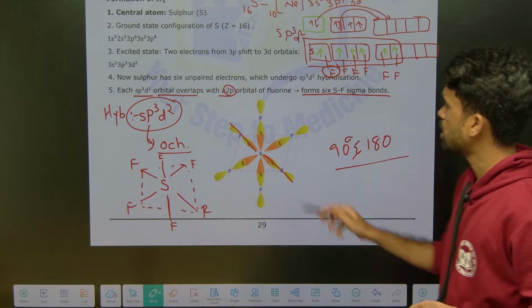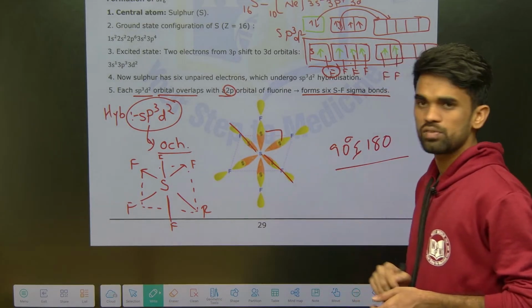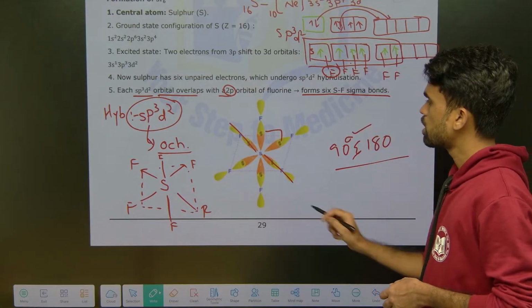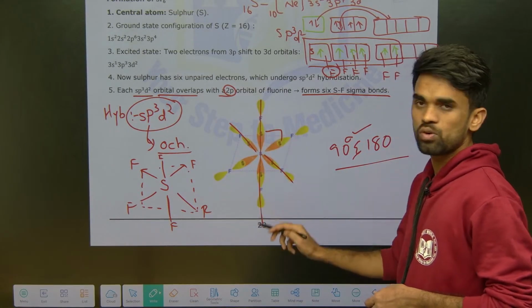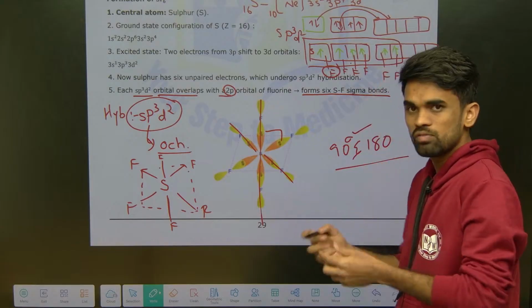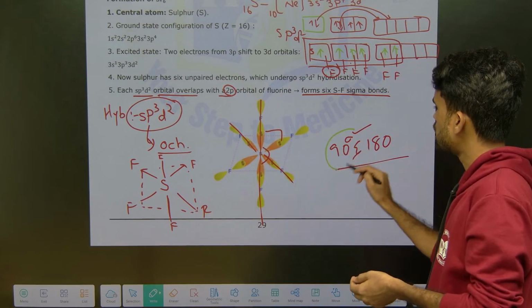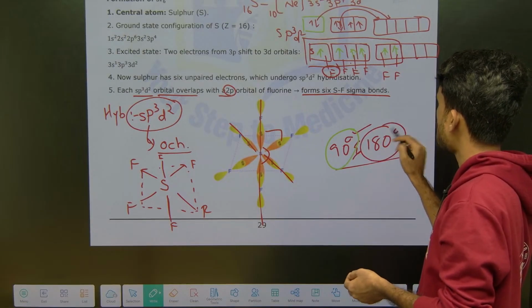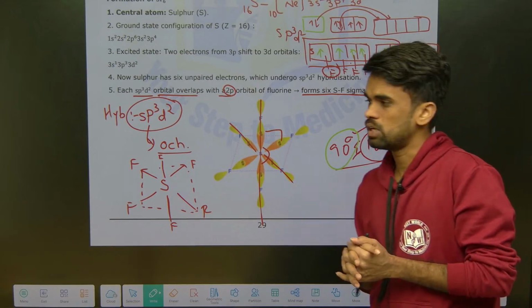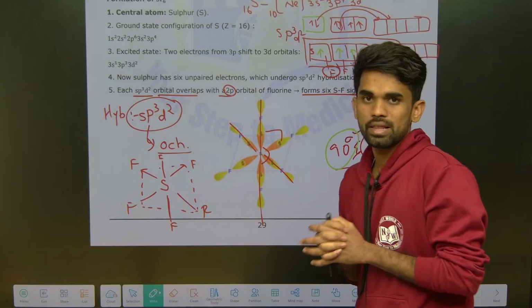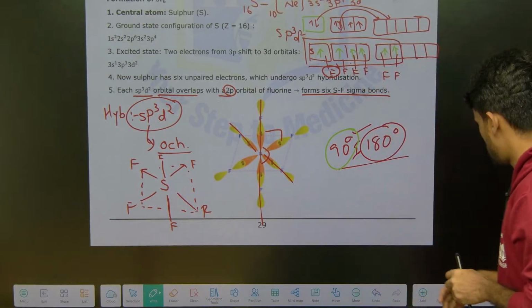What is the bond angle? Between two fluorine atoms here, if you compare, that is 90. But if you compare with the opposite fluorine, which is present above and below, exactly opposite, that will be 180 degrees. So you can write that 90 and 180 degree angles are present in the molecule with sp3d2 hybridization, in octahedral geometry.